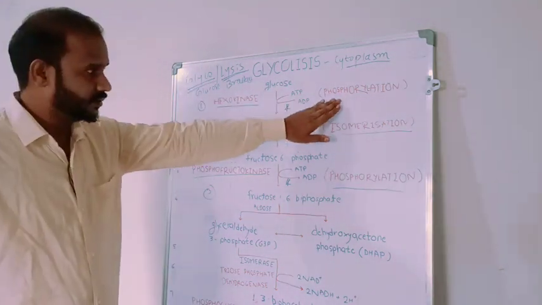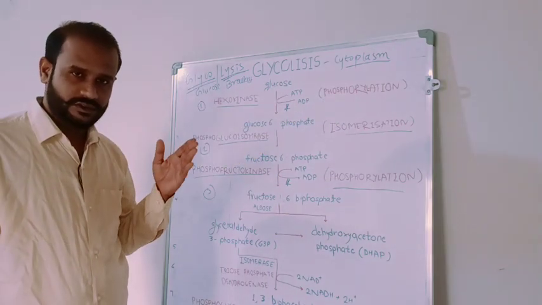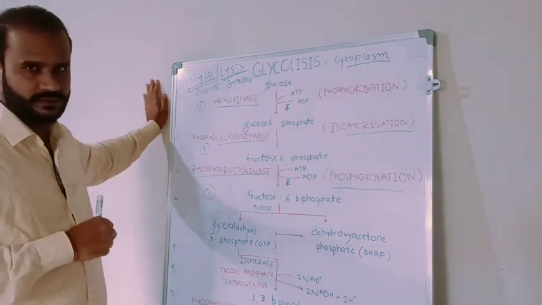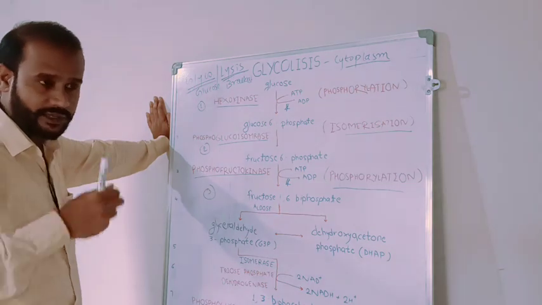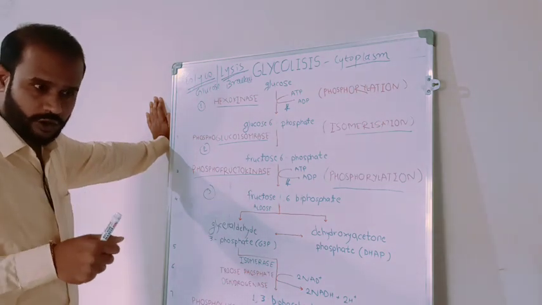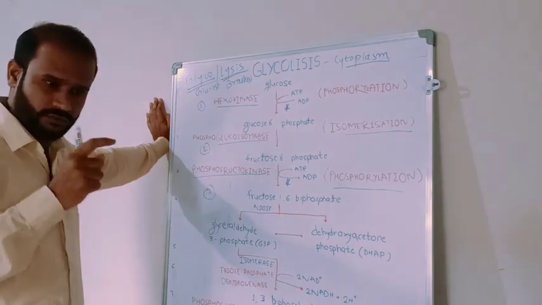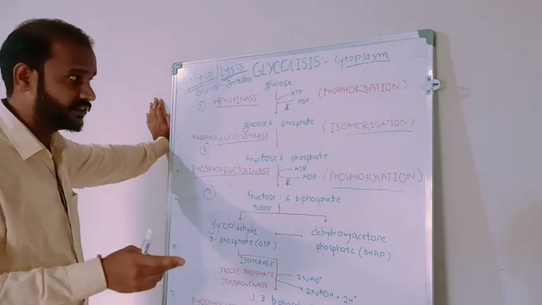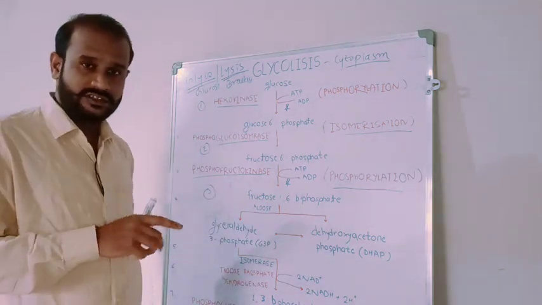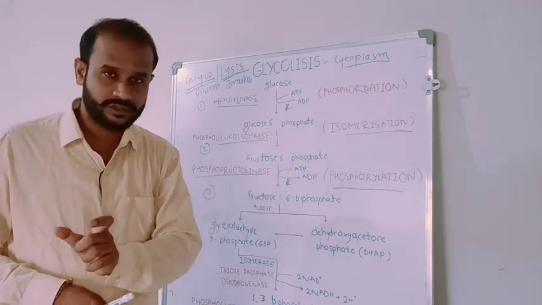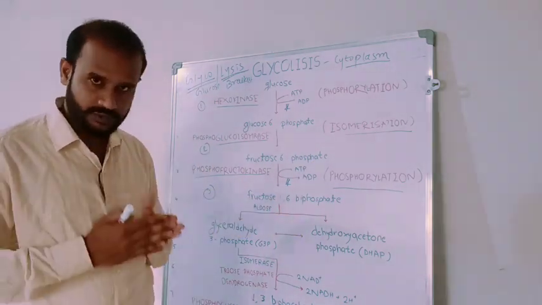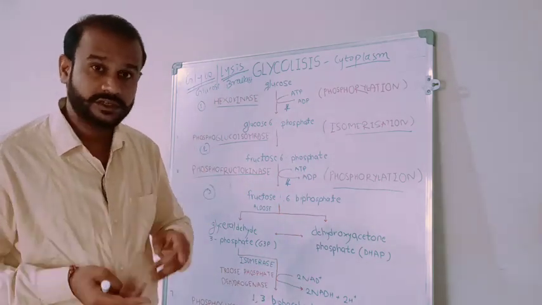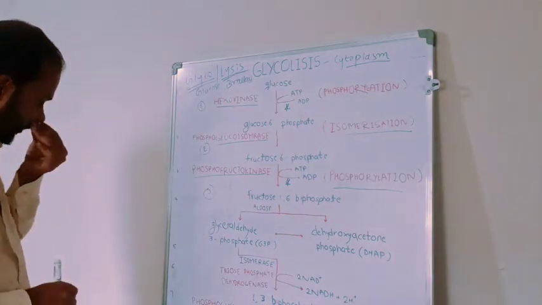Right. See, phosphorylation means transfer of one phosphate group from one oxygen to another oxygen. And whenever we call mutase enzyme, it is shift of phosphate group from one carbon to another carbon in the same molecule. So this is the function of mutase and kinase. In kinase, they shift a phosphate group from one molecule to another molecule. And whenever we are talking about the mutase enzyme, it shifts a phosphate group from one carbon to another carbon in the same molecule. This is the difference. Alright.